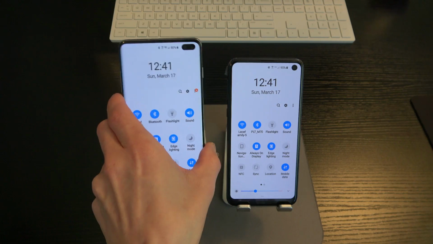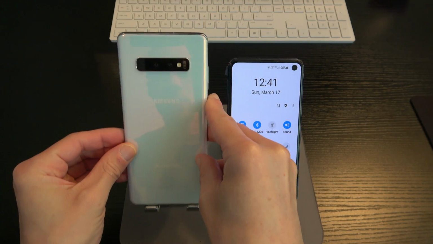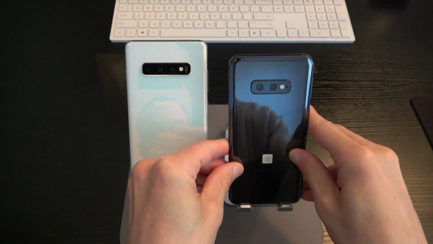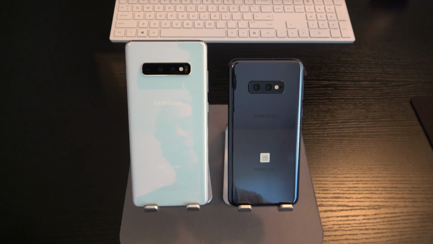Okay, now if you swing the devices around to the back, you'll see on the S10 Plus we've got a triple camera system. On the S10e, we've got a dual camera system.